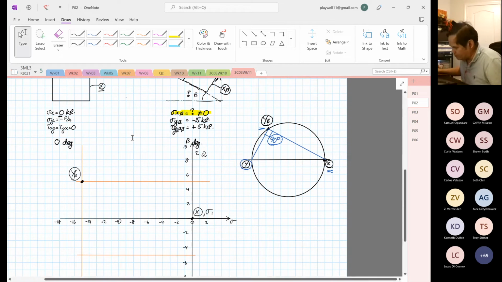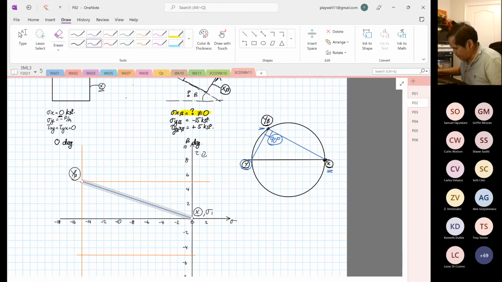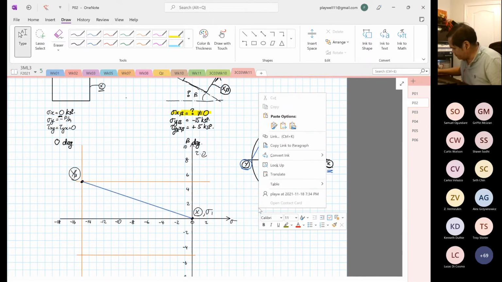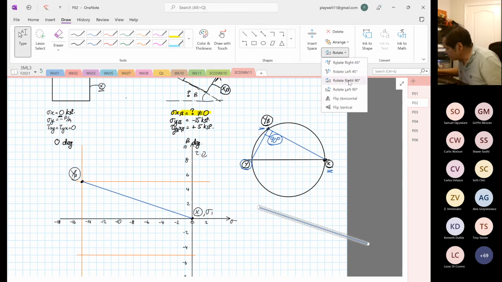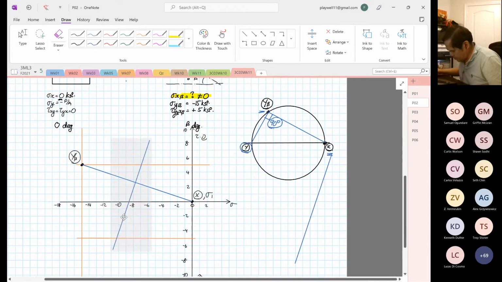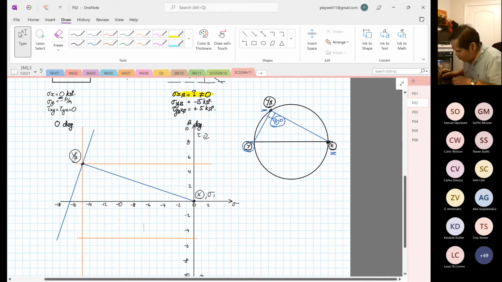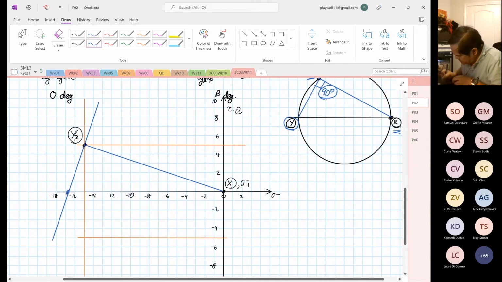Okay, so what I'm going to do now is I'm going to draw a straight line from here to here. Okay. And then I'm now going to copy. Okay. And then I'm going to paste. And then I'm going to rotate this by 90 degrees. Okay. So now exactly at this point, this is our point Y.